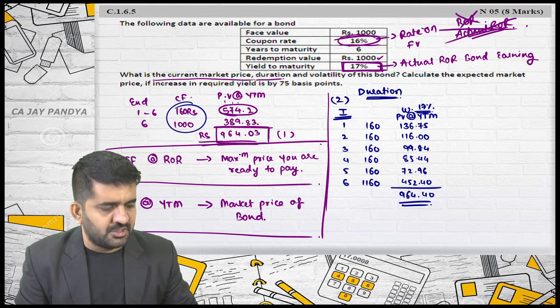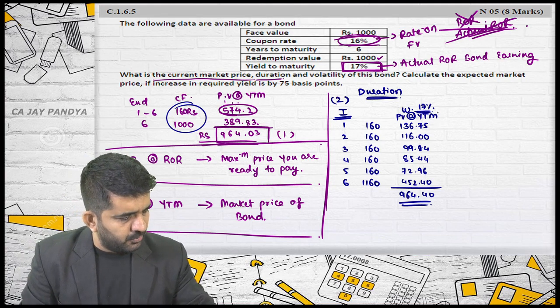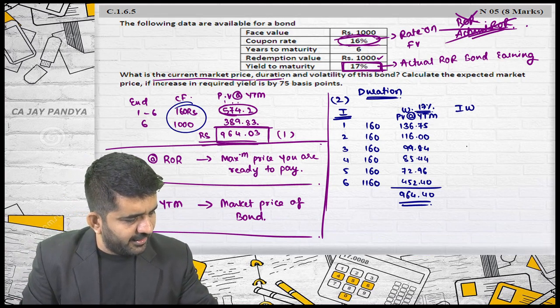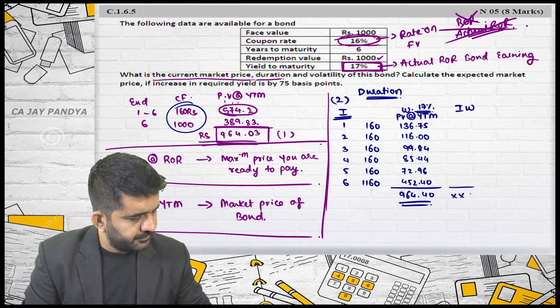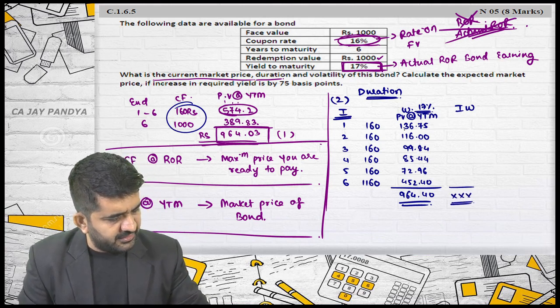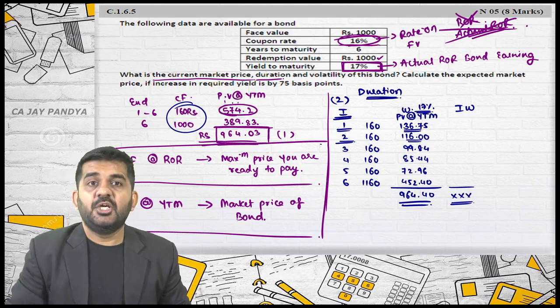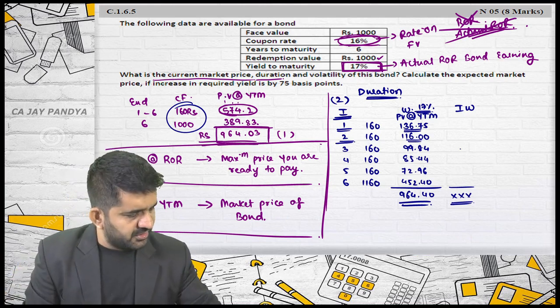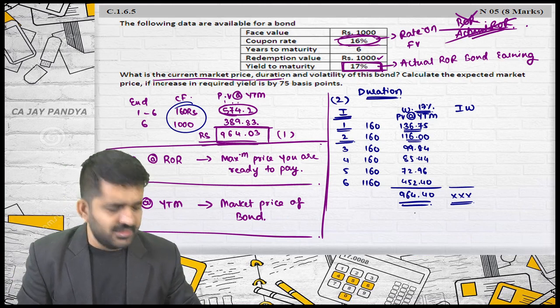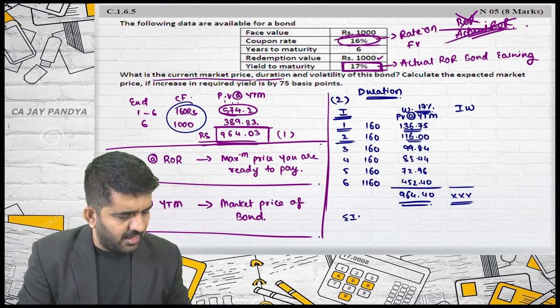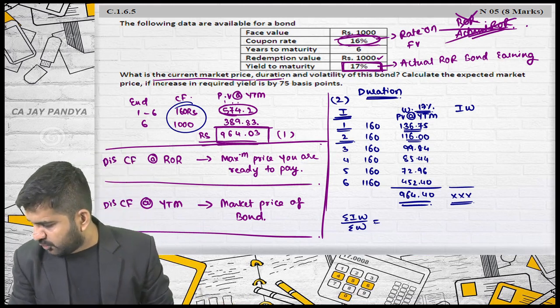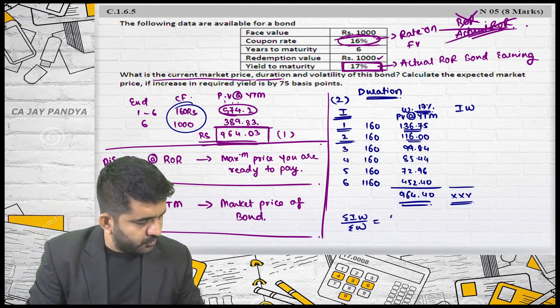Sigma IW, this is sigma I, this is W. Is it correct? You need to find out IW. It is this multiplied by this multiplied by this. Here you can directly do GT. Is it all right? Because these answers are not relevant, the direct answer is relevant. Find out sigma IW divided by sigma W. Is it all right? And which will be 4.247 years.